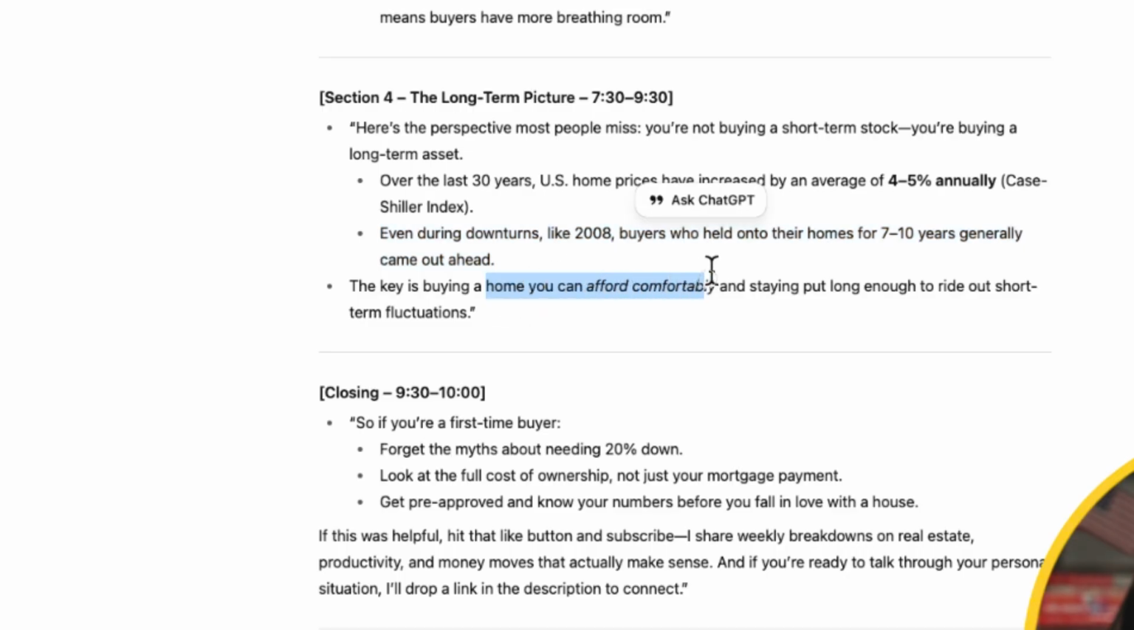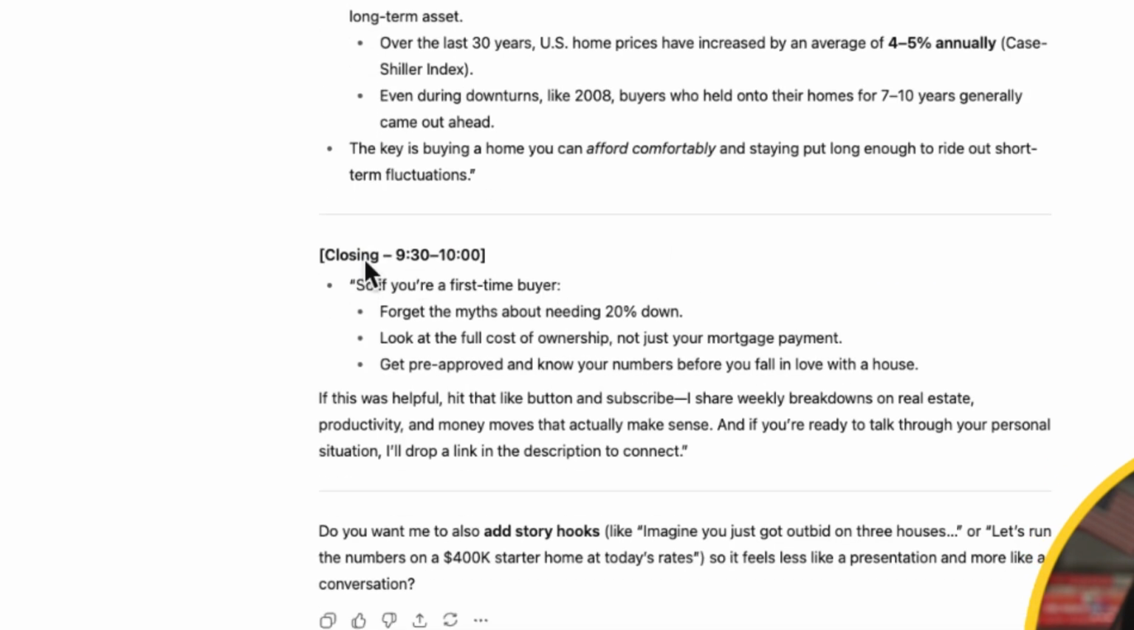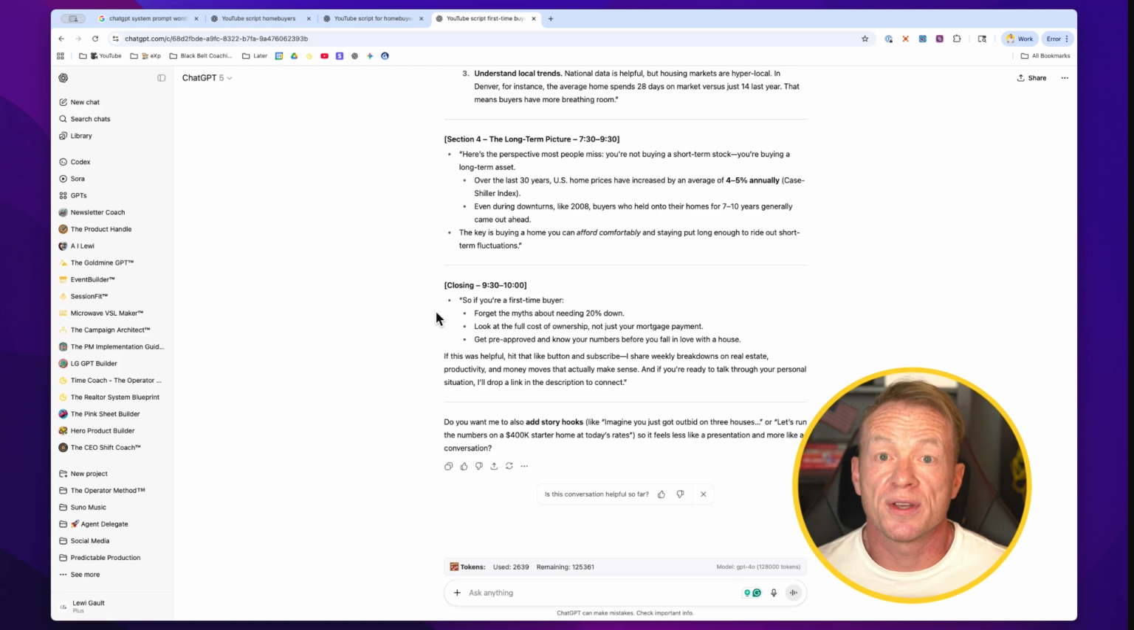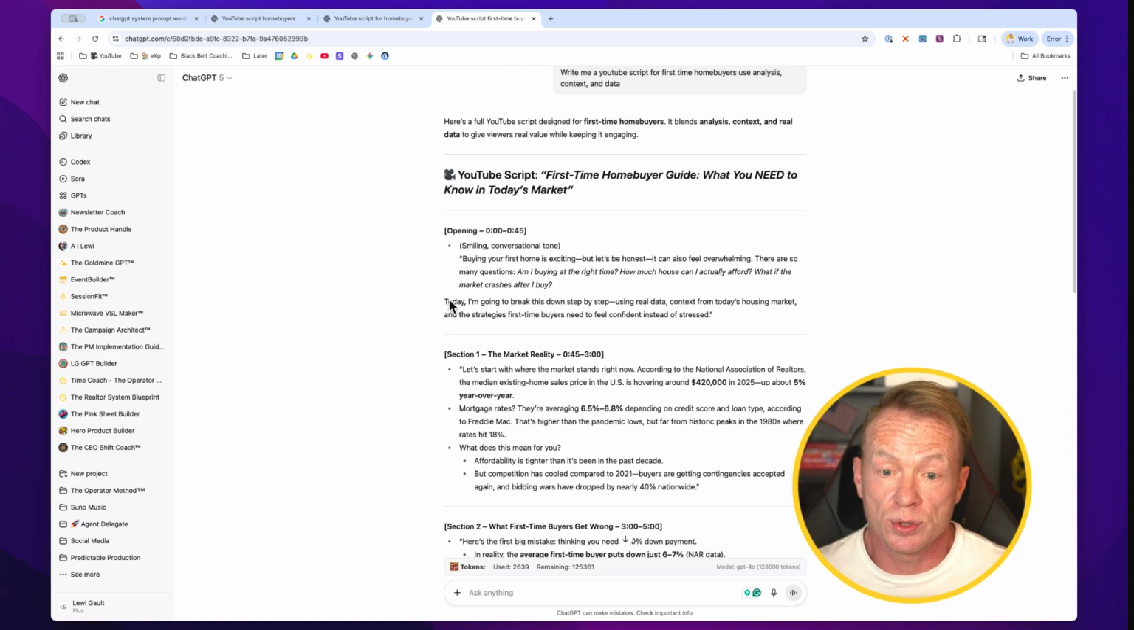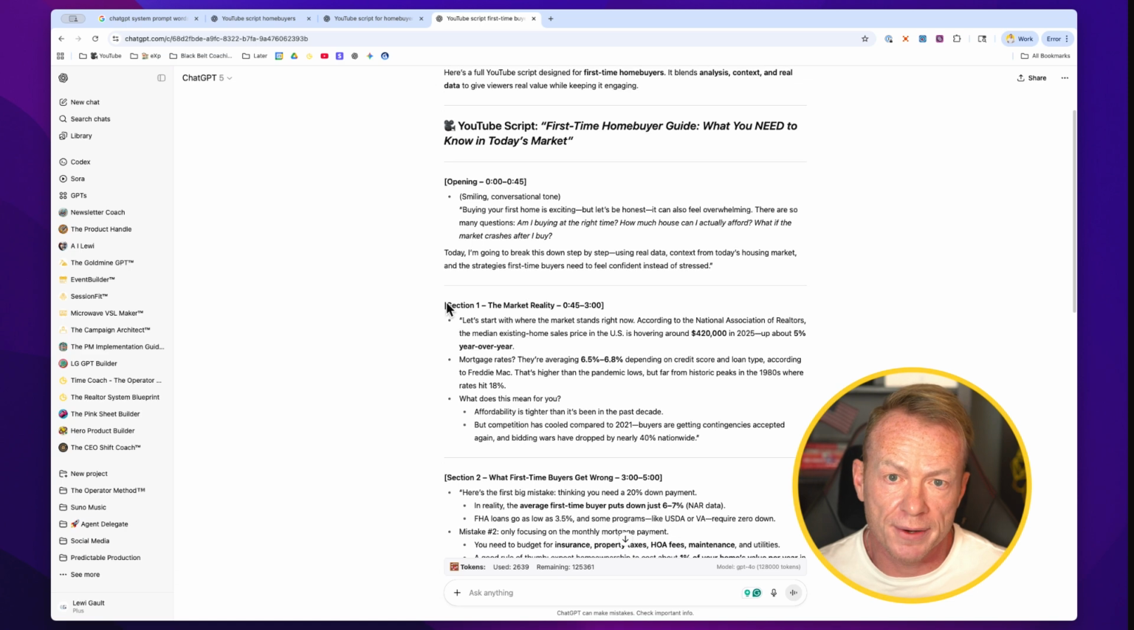The key is for you to afford comfortably and stay put long enough to ride out short-term fluctuations. Great advice. Again, forget the myths about needing to put 20% down. Look at the full cost of ownership, not just your mortgage payment. Get pre-approved and know your numbers before you fall in love with a house. Great advice. So with custom instructions, it's now building us out a really good script for a YouTube video, but we don't want to stop there.